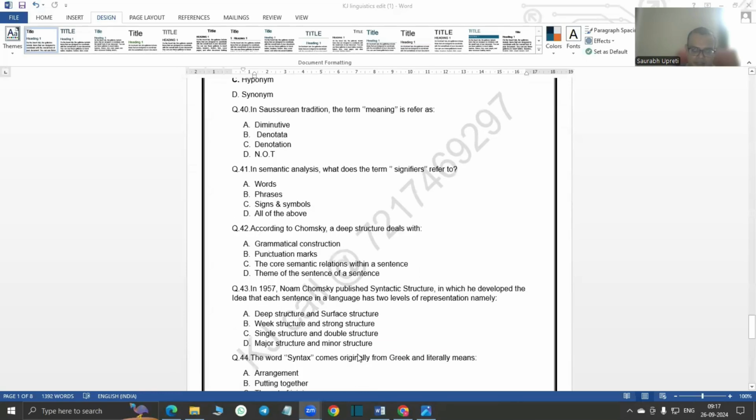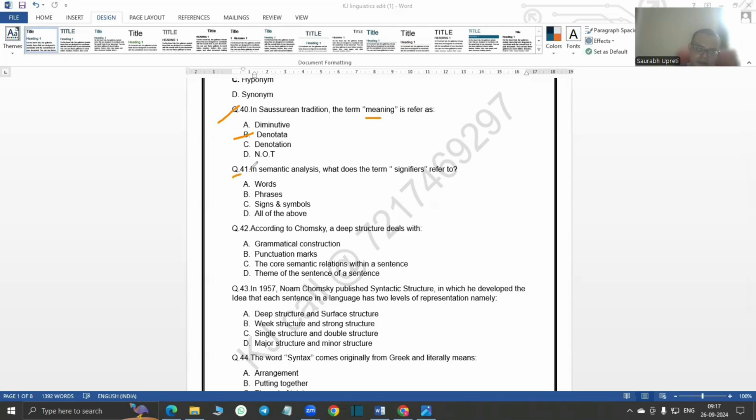All the questions are selected in such a way that they are going to be important ones. In Saussurean tradition, the term meaning is referred as, of course, denotata. Denotata. 40, the answer is B.